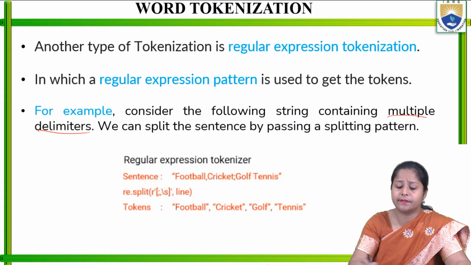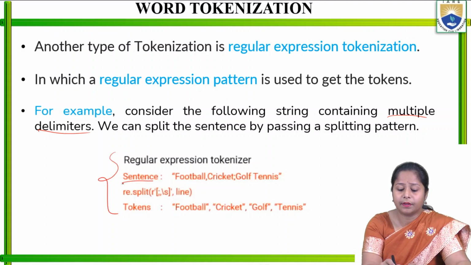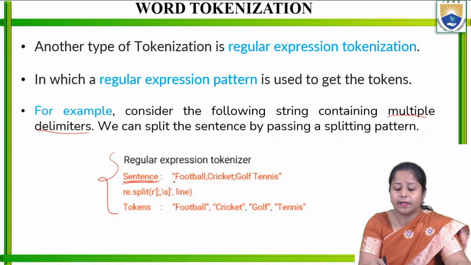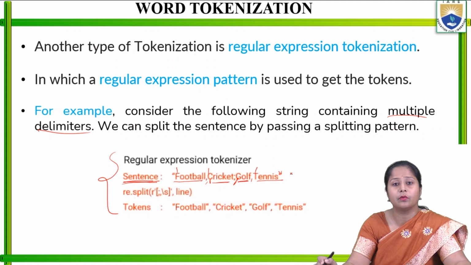In the example, the string in double quotes is "Football, Cricket: Golf, and Tennis". Each starts with a capital letter; these are sports names.